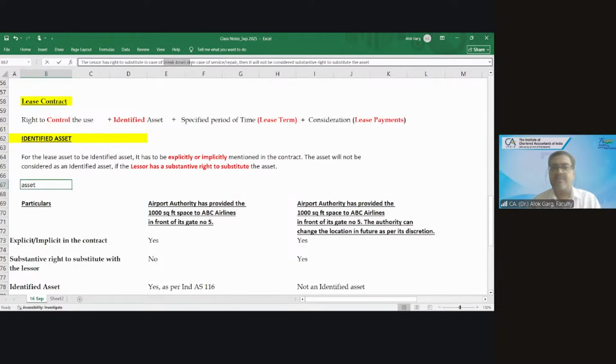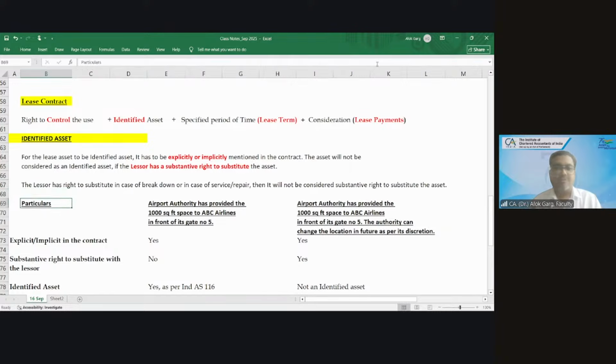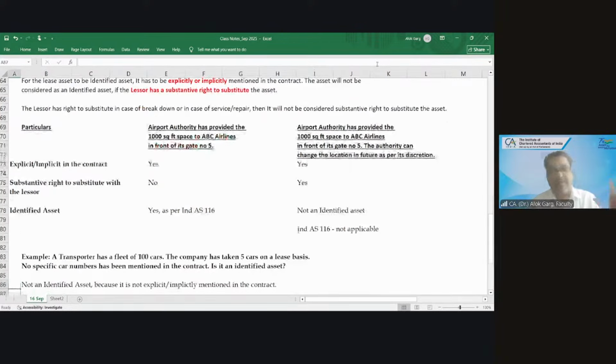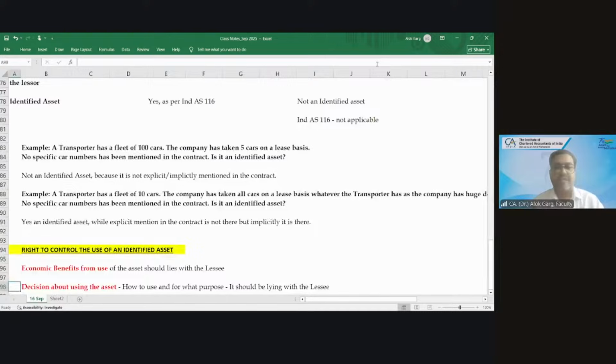Clear? It will not be considered a substantive right to substitute the asset. So we discussed this at length with a few examples from ICAI study material and a few examples from my side.